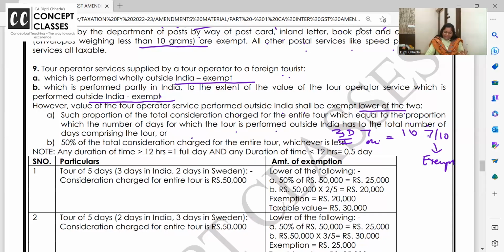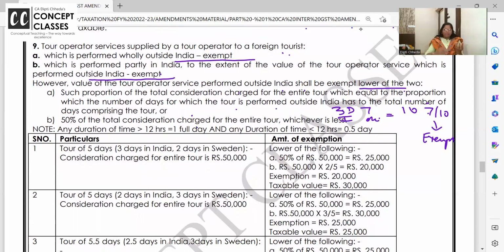Or maximum exempt is 50% of the consideration, whichever is lower. If on proportion you get more than 50%, it won't be exempt in GST under this chapter 4. Again, tour operator giving service to foreign tourist for travel outside India, completely exempt. Tour operator Indian giving service to foreign tourist, partly in India, partly outside India. Whatever proportion he has given outside India is exempt subject to 50% of the total consideration. Above that, it will not be exempt.